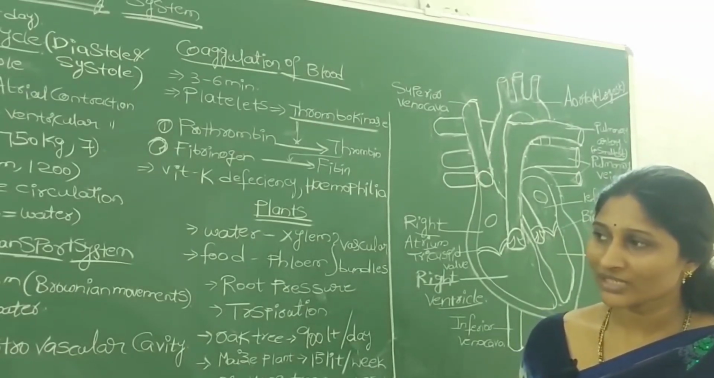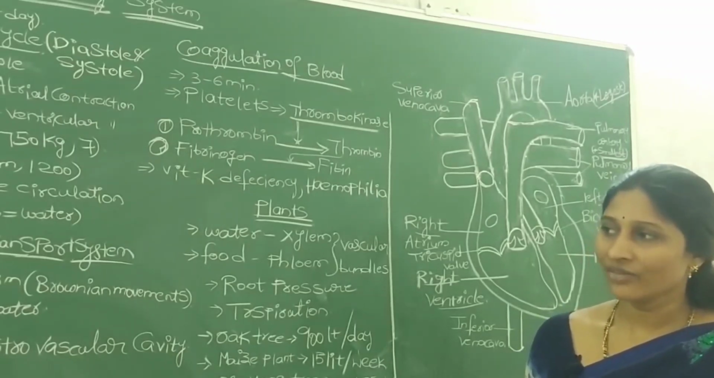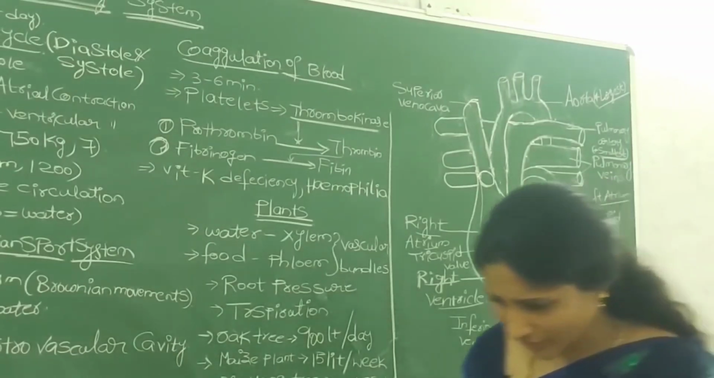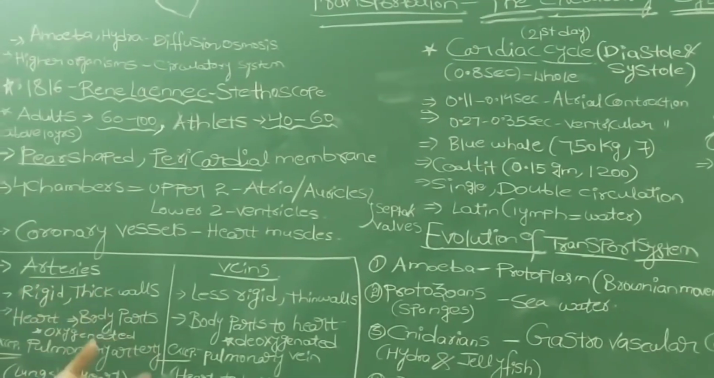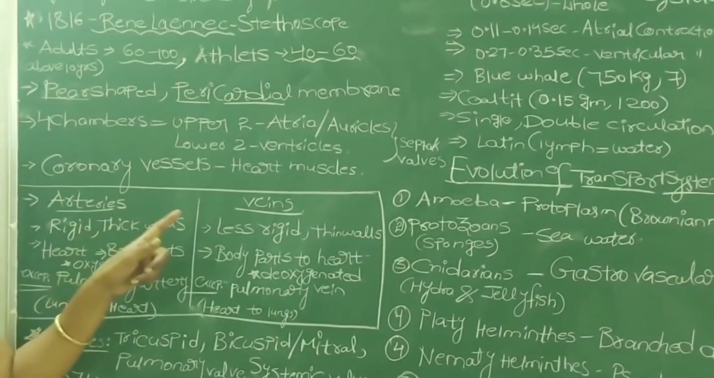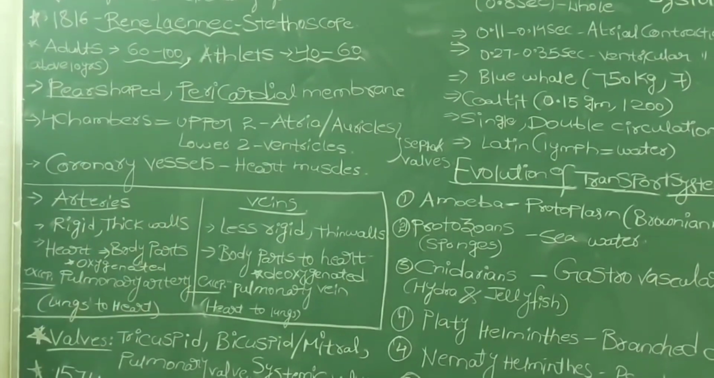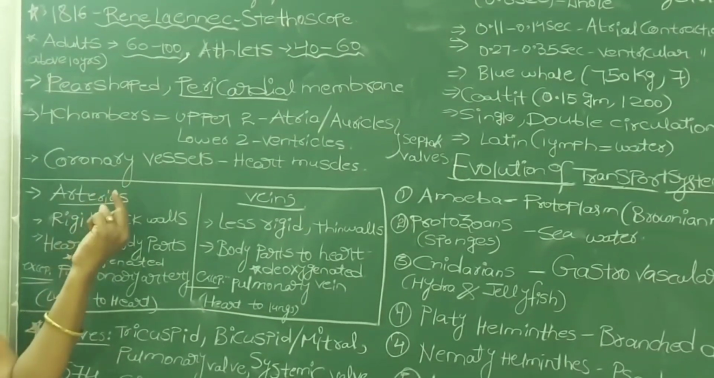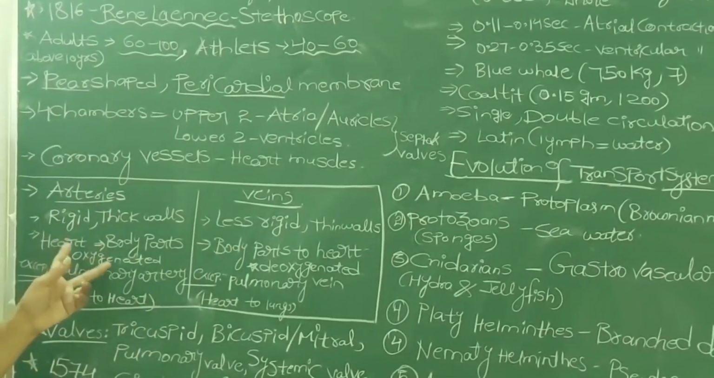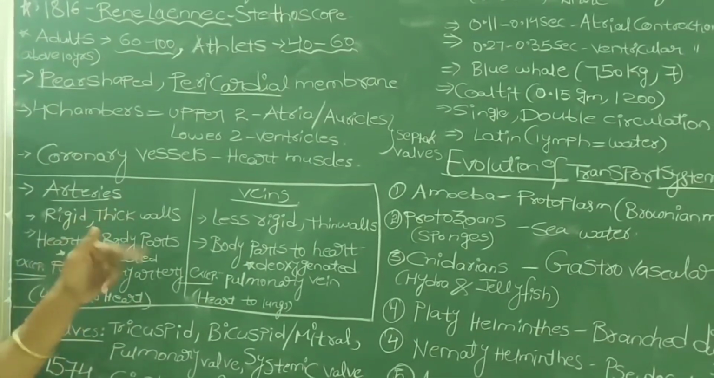What are the two blood vessels? Arteries and veins. We will see this very important topic in this lesson: what is meant by arteries and veins. I already told you these are two different types of blood vessels. But why do we study arteries and veins individually? Because there are differences between arteries and veins.